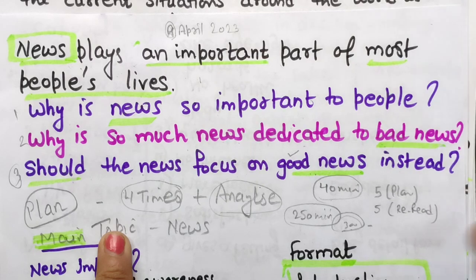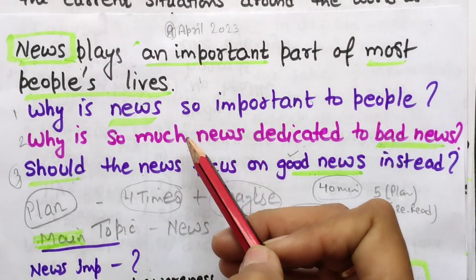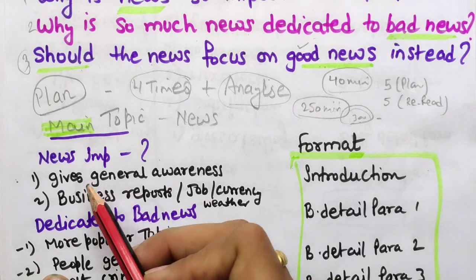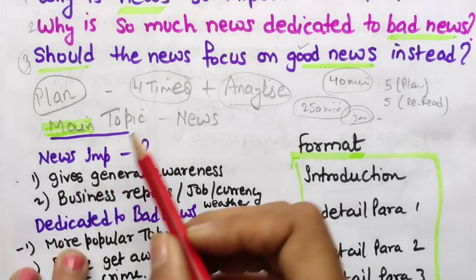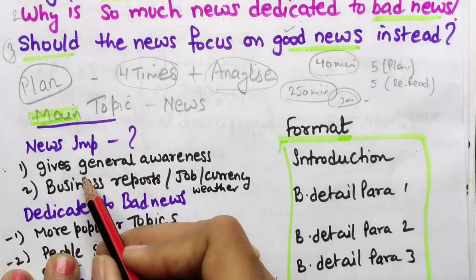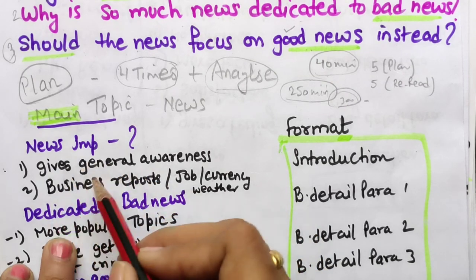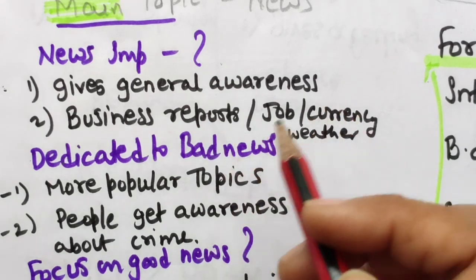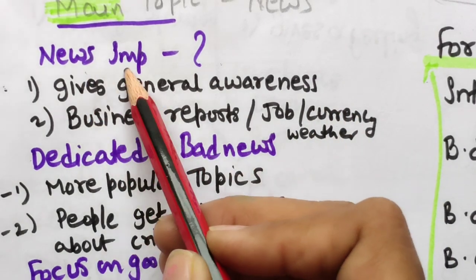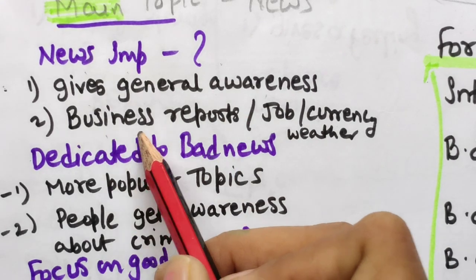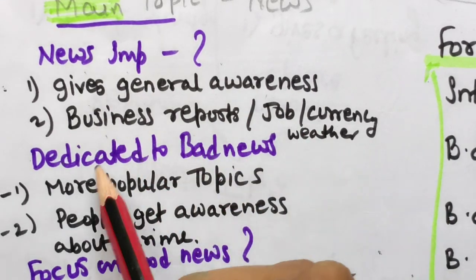Now brainstorm the things. Why do people believe it is important, so how can you do it? This is brainstorming. Whatever came when we were just reading the question, the ideas I have just written over here. Definitely I will tell you the format also. So why is news important? It gives general awareness about political, business reports, jobs, currency and weather.